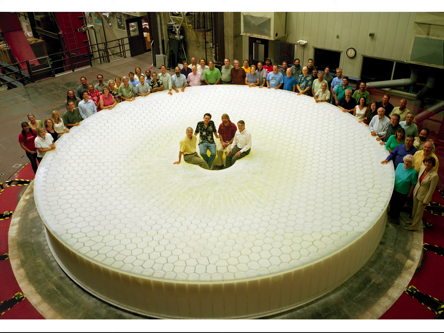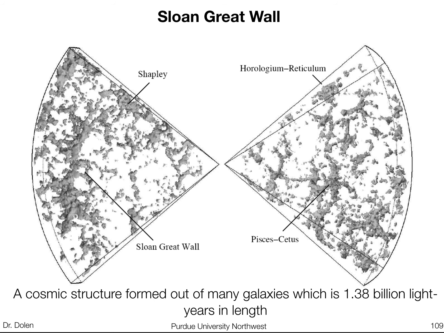Tony Tyson was a former professor of mine. He's right there in that picture. So, lots of cool stuff going on. Just a few other things to note. There's something called the Sloan Great Wall. You can actually measure great distances and study the relative density of objects in the universe.